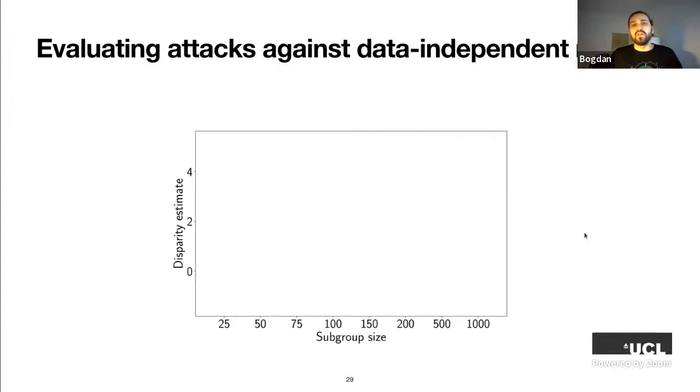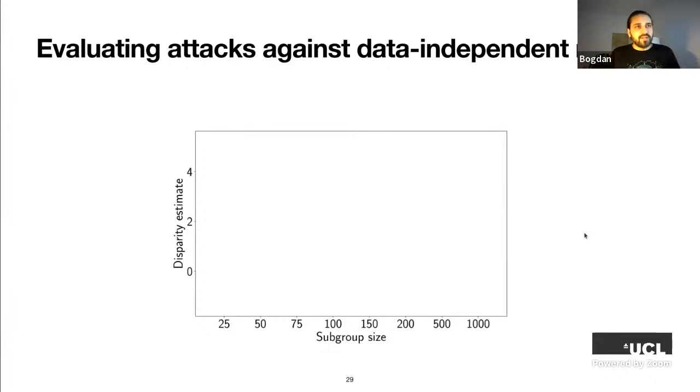We measure vulnerability, we measure subgroup vulnerability, and we measure disparity, which is the difference between the vulnerabilities of the two subgroups. So this seems weird. What difference does it make if we have two subgroups or not? The models are data independent, they're not even looking at the data, right? We should just see zeros all across the board.